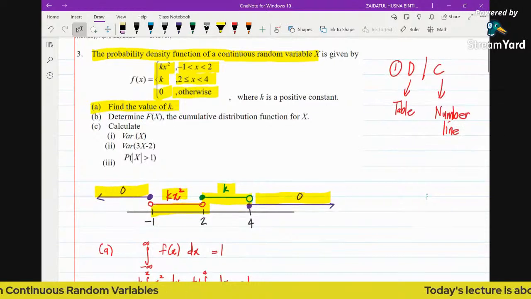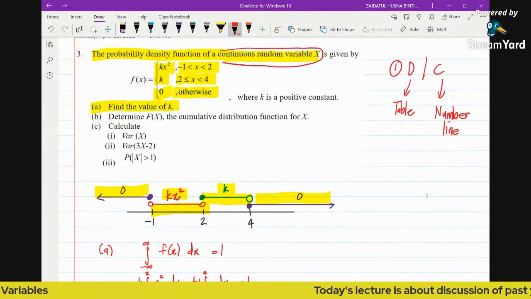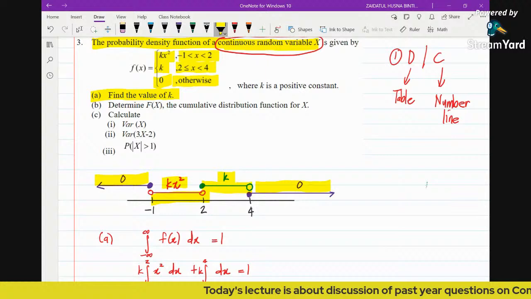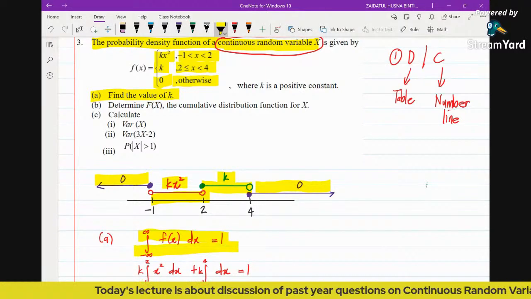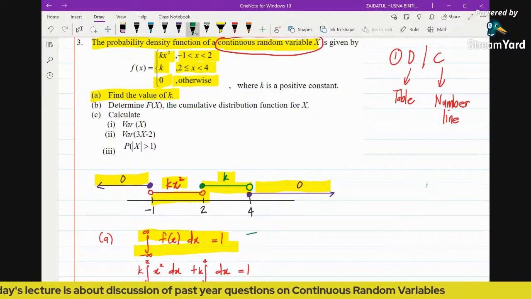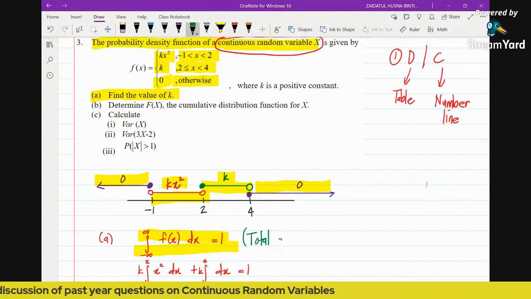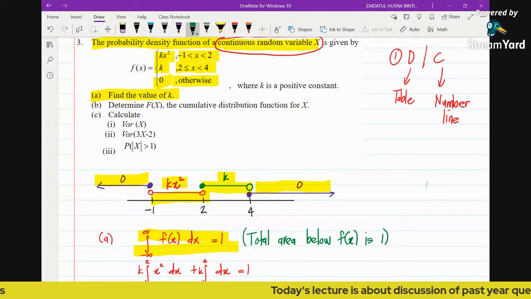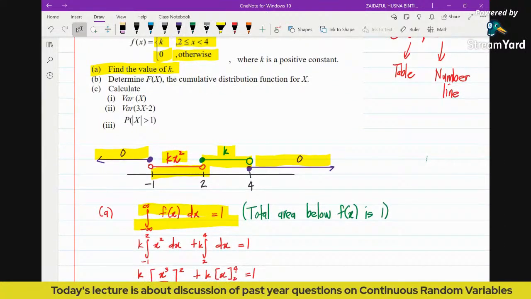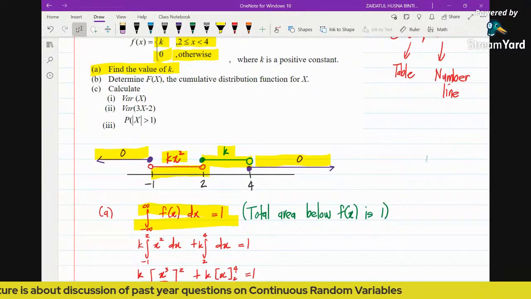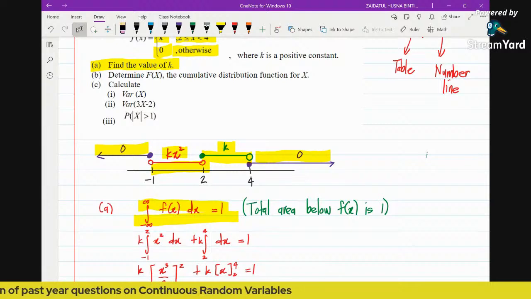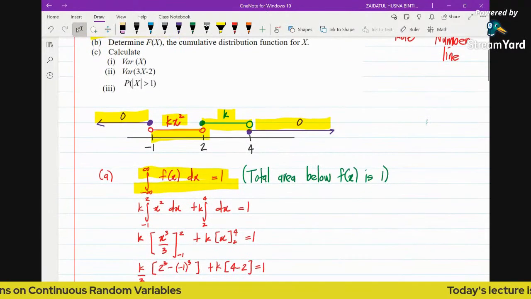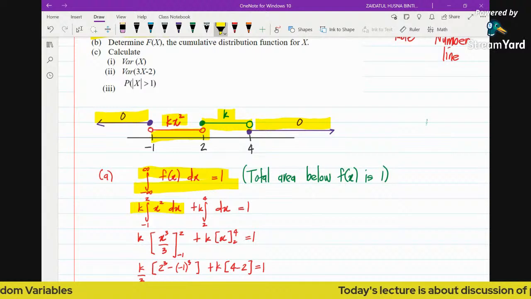Because this is a continuous random variable, we always begin with this: we know the total area below the graph must be 1. So this is the total area. The total area below the function, below the PDF, is 1. And then we can start integrating. Because for this particular function there are two different functions defined, we are going to have two different integrals.